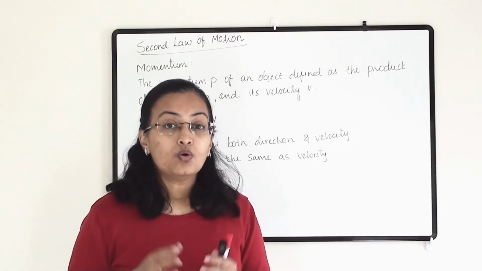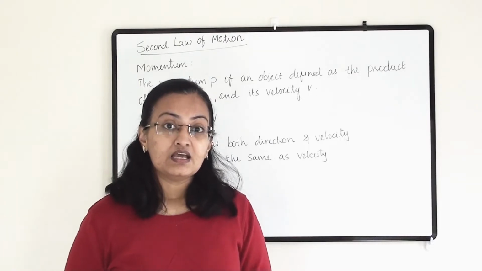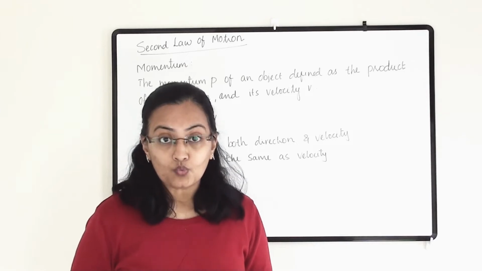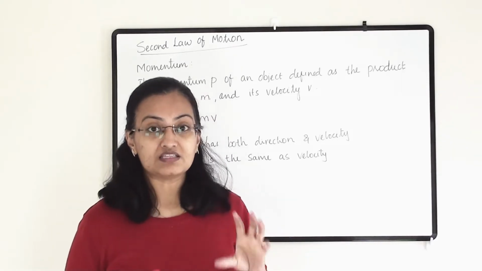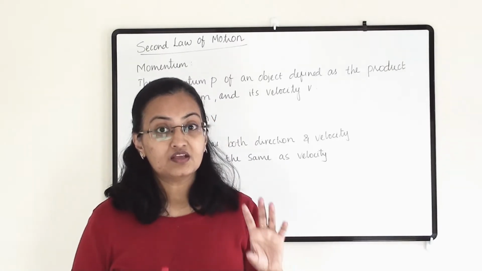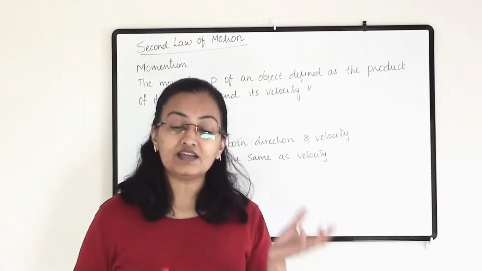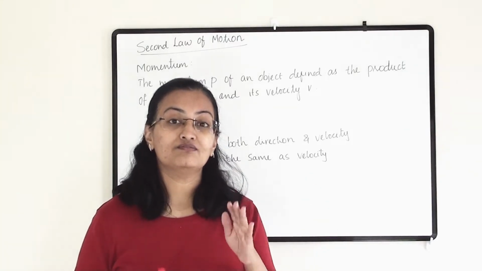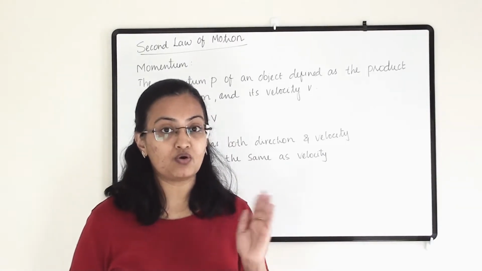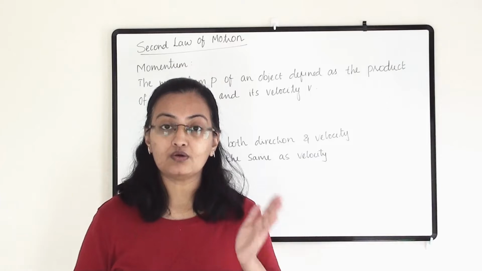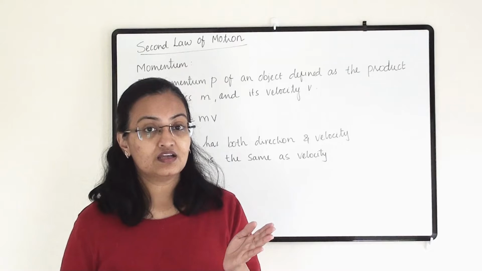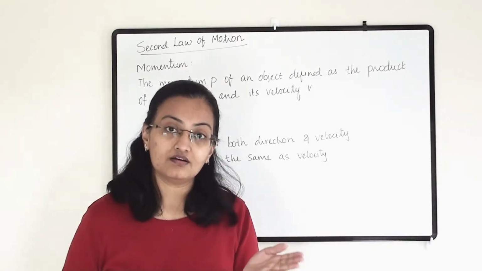So here, the important things are the object's mass and the object's velocity. Whenever an object has a certain mass and comes with a certain velocity, its effect will be more. How much effect it will create always depends on the speed with which it is coming, because when you are throwing something or shooting a bullet in a certain direction with increased or decreased speed, then it is a velocity.